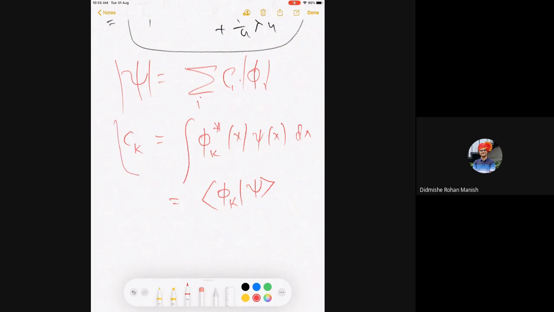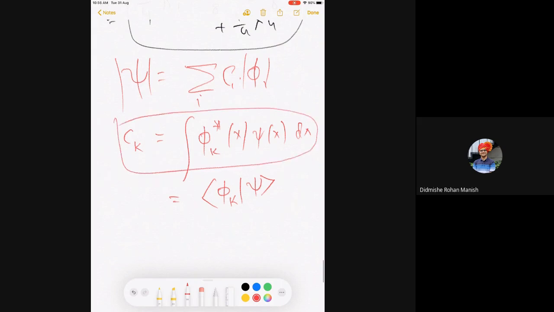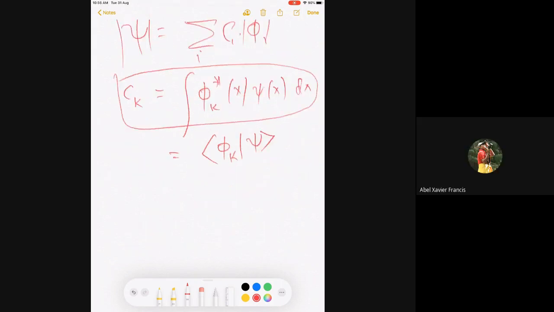This is my proposition. Now I will prove this. Sir, is this something analogous to a Fourier series or something like that? It's the same. It's just mathematics.